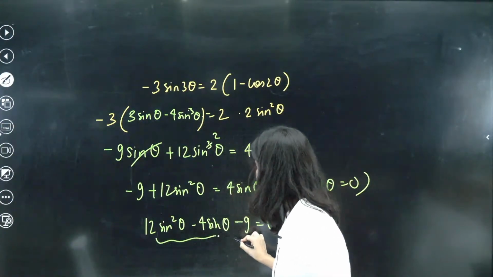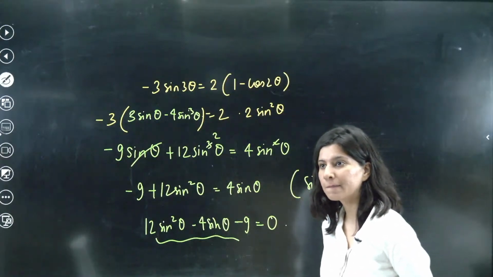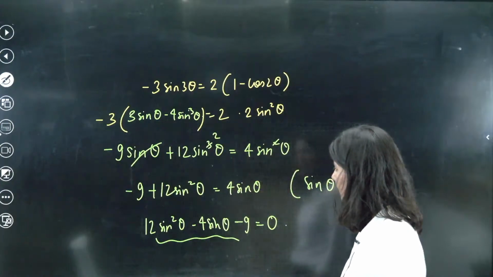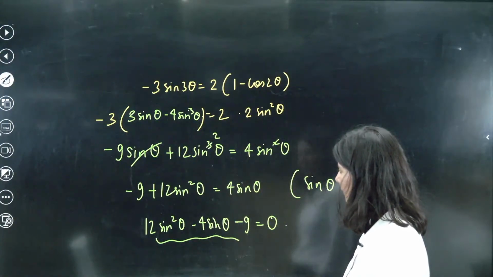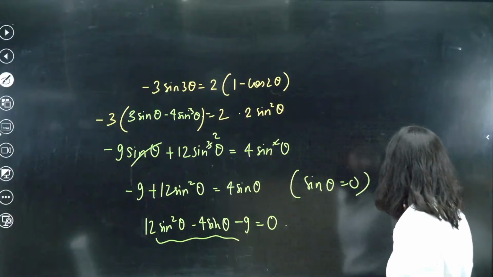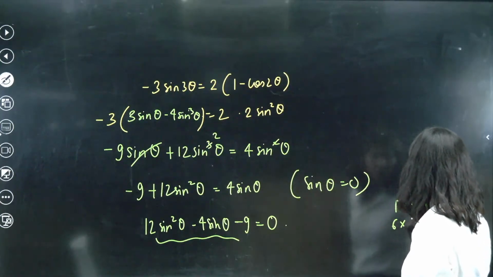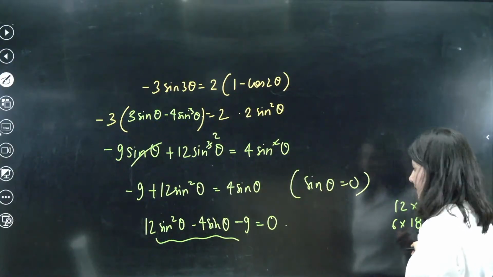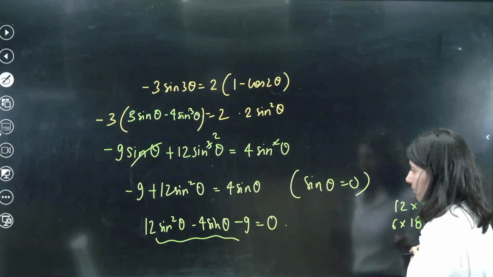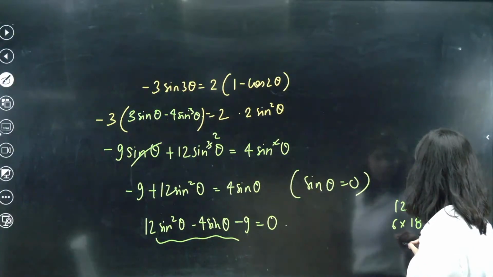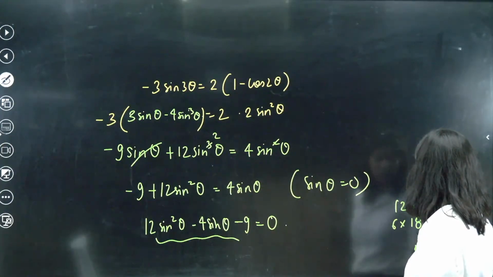Now you solve it and you have to get the answer. Let's solve it out. So 12 into 9. 6 into 18 is not working out. 18 3s, 9 3s are 27.